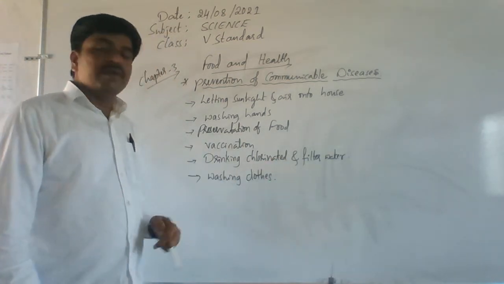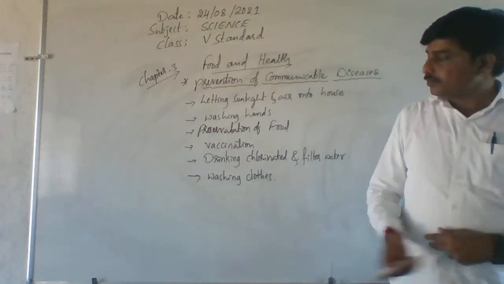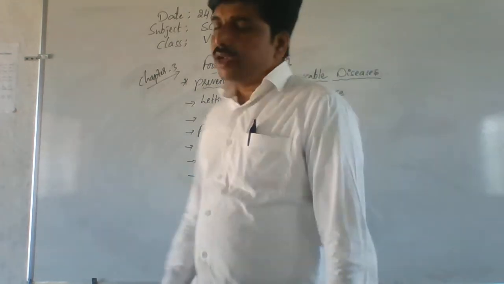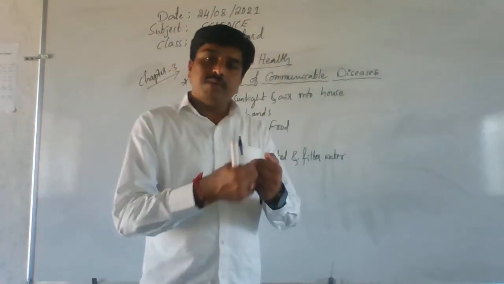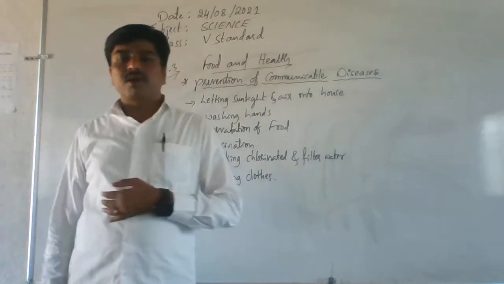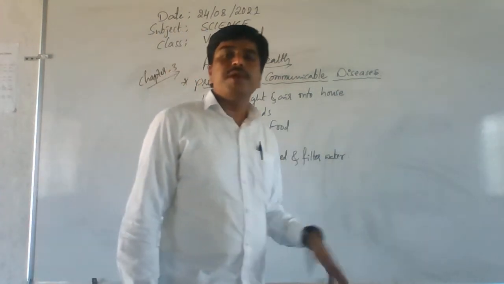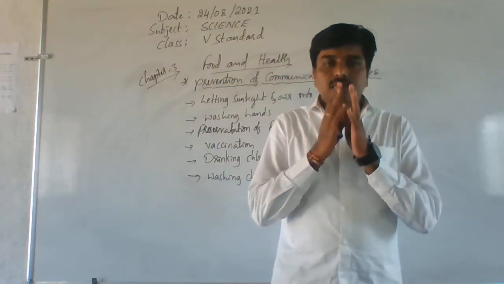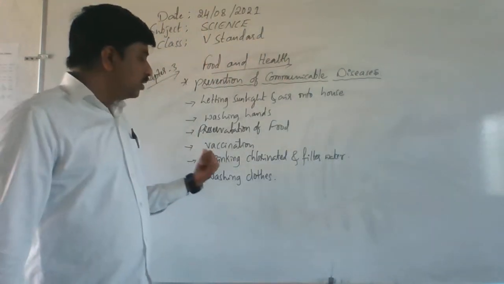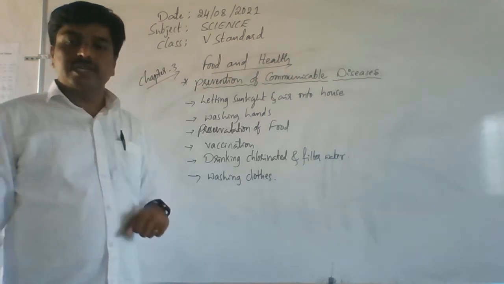Drinking chlorinated and filter water. The next method is drinking chlorinated and filter water. Chlorinated means that it is free from germs, disease causing germs. Hence we have to use chlorinated water and filter water. Filter water means that it cannot contain any impurities. It contains only minerals required by our body, mineral water. Water should be chlorinated to kill the disease causing germs.